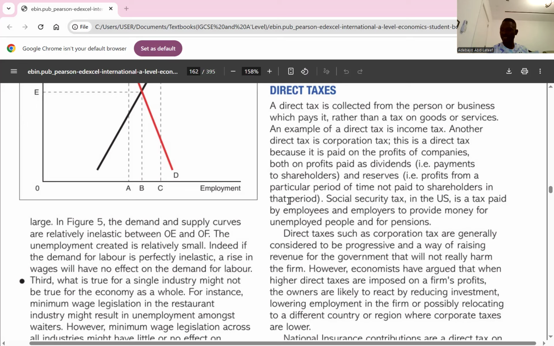Do you understand? Yeah. So that's why I said employees will be discouraged from requesting higher wages, and that is a bonus for firms. Do you get it? Yeah. And the last one, reducing inequality.